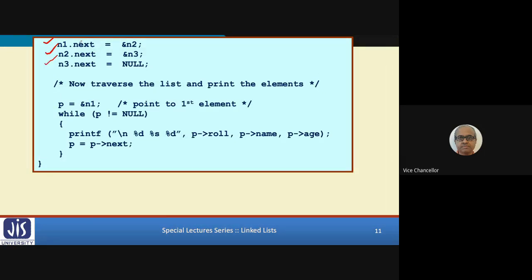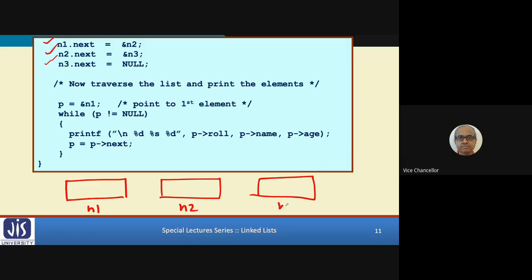We have created the linked list of these three. Let us explain the traversal process now. We have n1, n2, n3. In the data part, we have three things: roll number, name and age. I'm not showing that. I'm only showing the pointers.